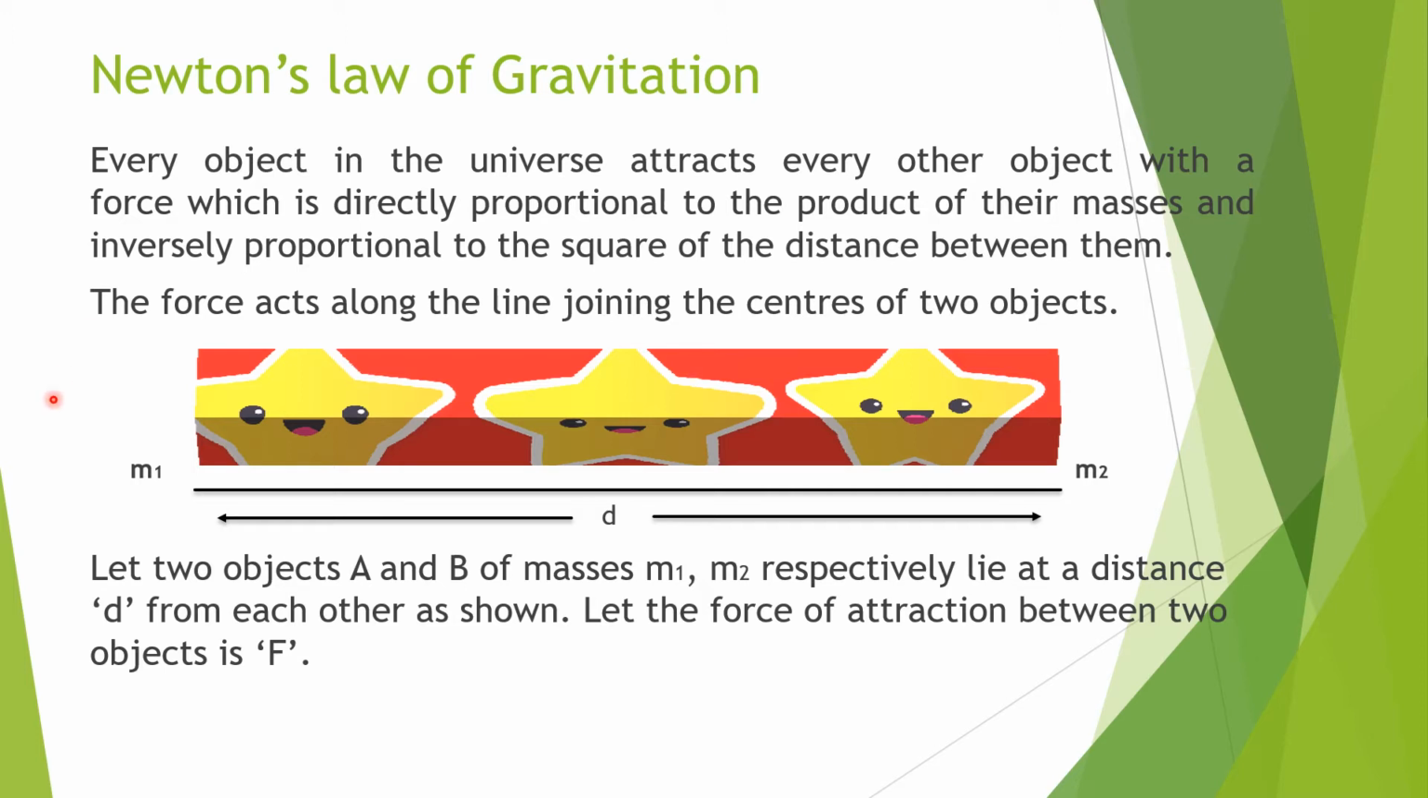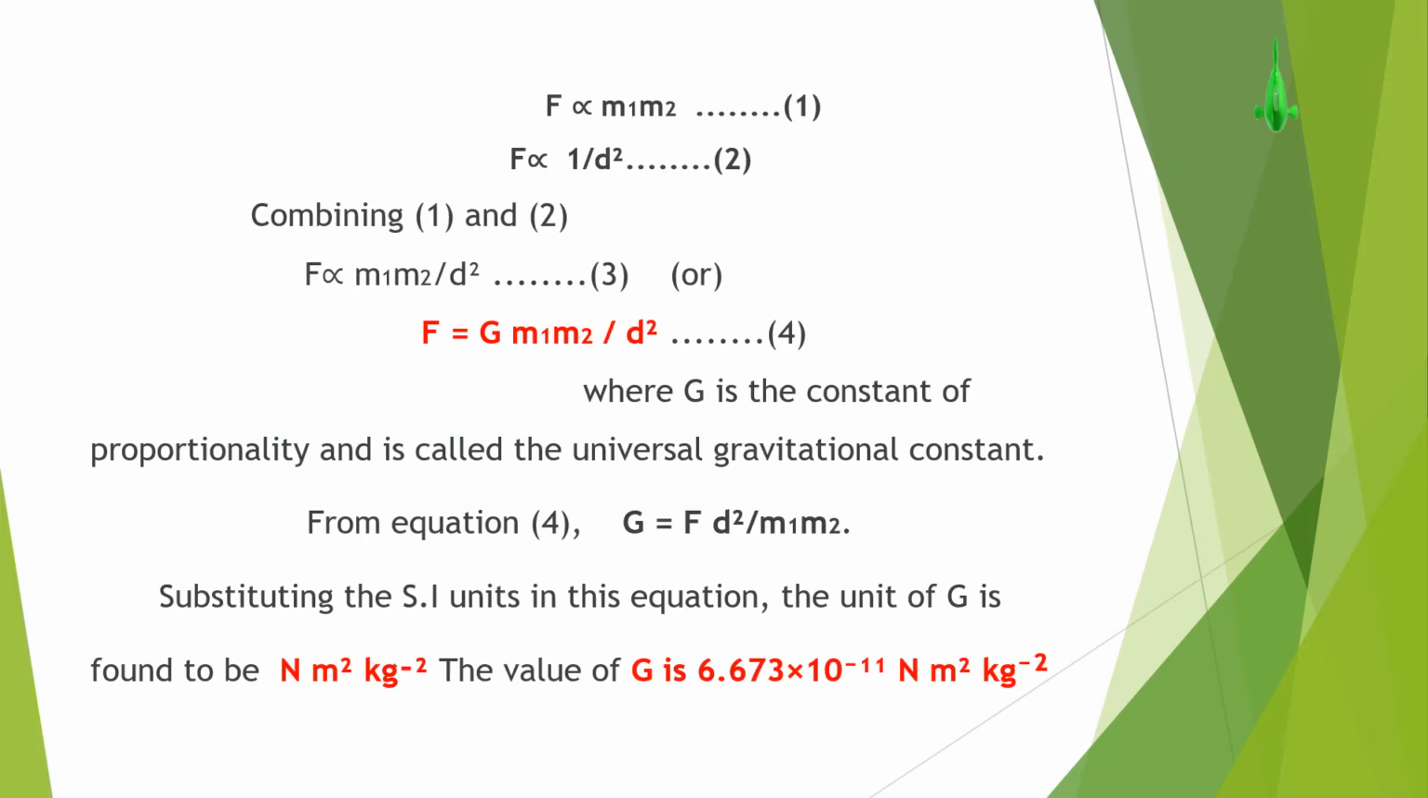Here we are considering masses m1 and m2 separated by a distance d. So let's take F is directly proportional to m1 and m2, which is nothing but directly proportional to the product of their masses, and inversely proportional to the square of the distance between them, which is nothing but F is inversely proportional to 1 by d square. So by combining equation 1 and 2, we get that F is proportional to m1 m2 divided by d